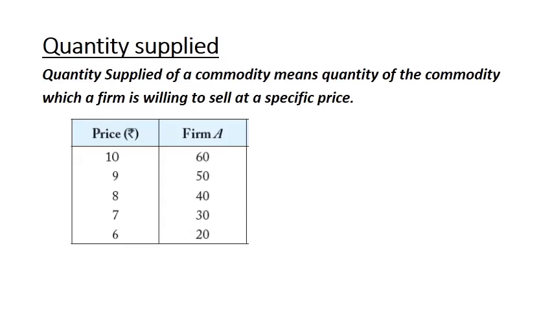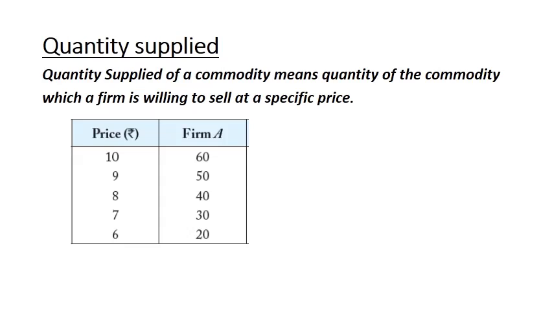The quantity of a commodity offered for sale at each price of 10, 9, 8, 7, 6 is the quantity supplied. When the specific price is 10, it is 60. When it is 9, it is 50. When it is 8, it is 40. And this whole schedule is the supply schedule, which shows different quantities supplied at different possible prices.